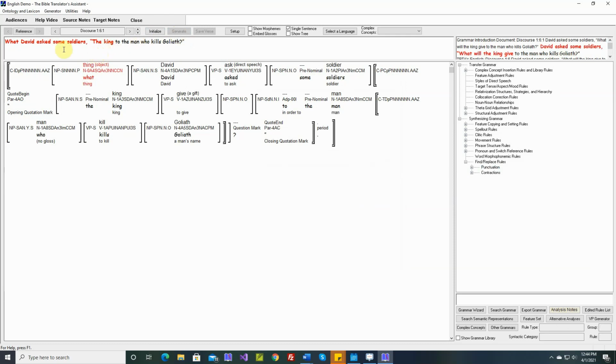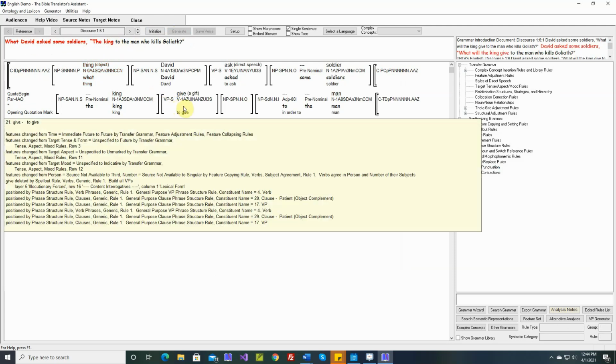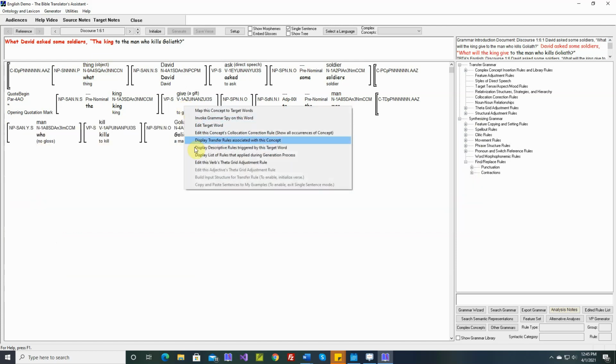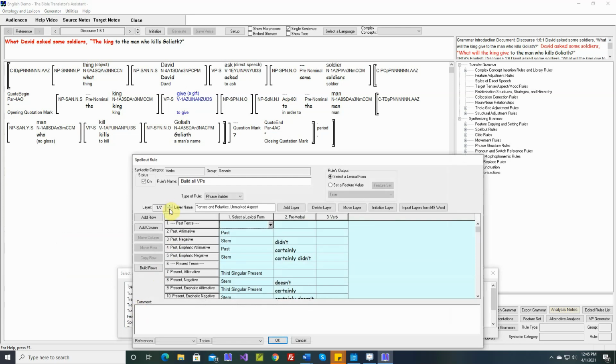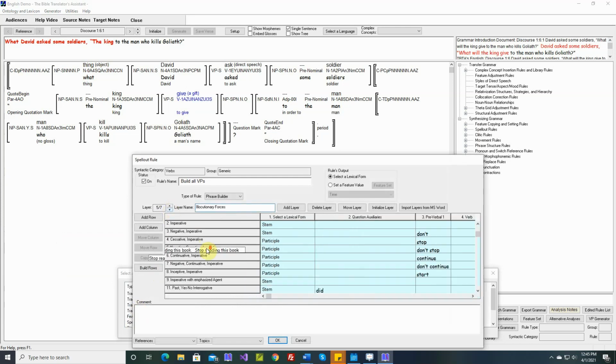So David asked some soldiers, what will the king give? What happened to our verb to give? We see that give was deleted by layer 5, illocutionary forces, row 16, one of our label rows. This is why we put features in the label rules, so that when they delete one of our words, then we'll know what happened to it. So layer 5, row 16.